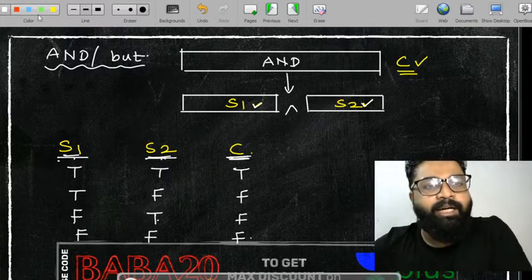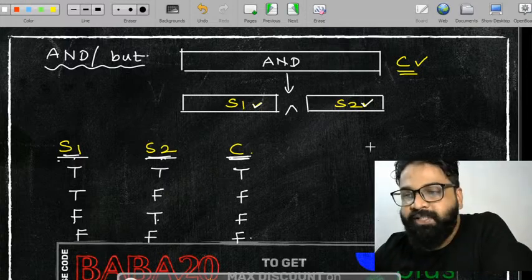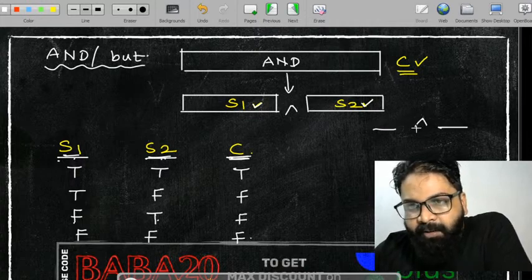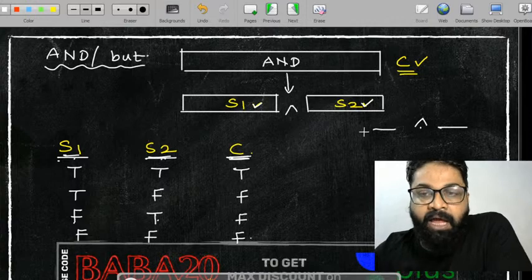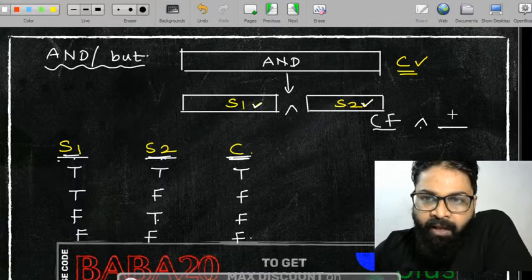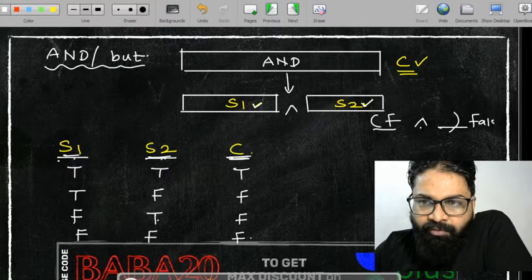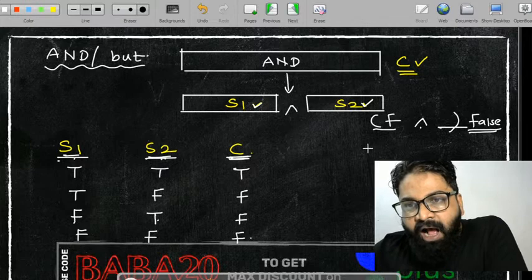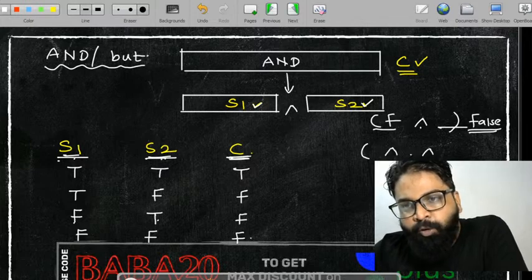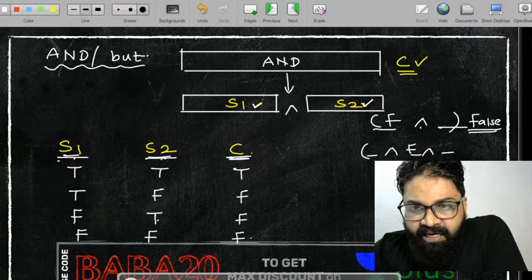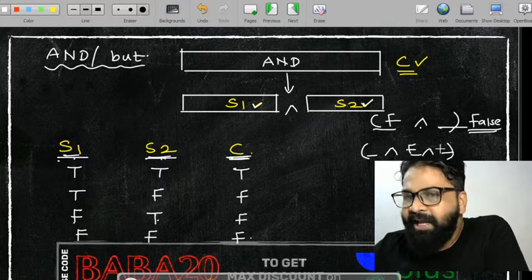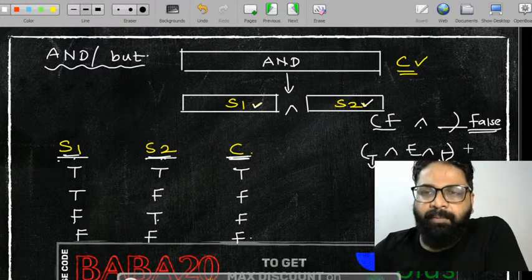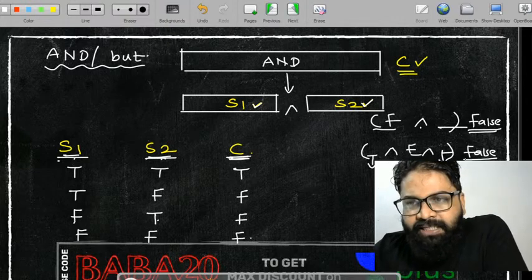Now let's try to understand one particular very important concept here. कि suppose if a compound statement is made up of and condition and two simple statements, इसमें से अगर एक भी false हो गया, then the whole thing will become a false. तो ये आपका पूरा का पूरा false हो जाएगा. समझ में आ गया? If a compound statement is made up of two and cases and at least one of them becomes false, it doesn't matter कि ये वाला simple statement क्या बोलता है, the whole statement will become a false.